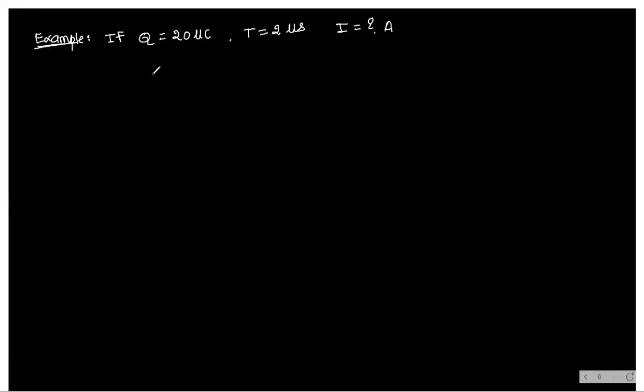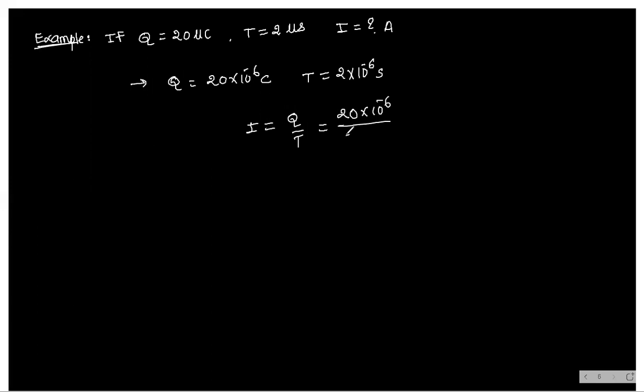So Q is equal to 20 into 10 to the power minus 6 coulomb, and time T is equal to 2 into 10 to the power minus 6 second, and then I is just Q by T. So 20 into 10 to the power minus 6 divided by 2 into 10 to the power minus 6. Minus 6 minus 6 cancel, and this is 10 ampere.